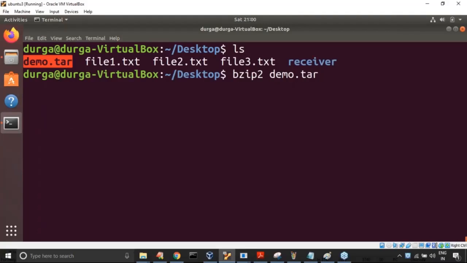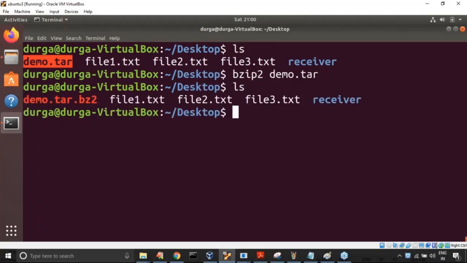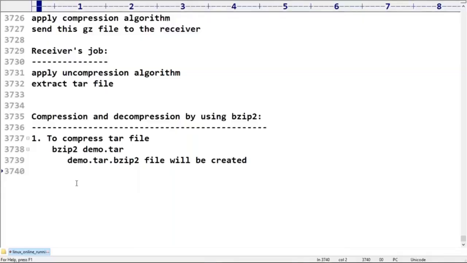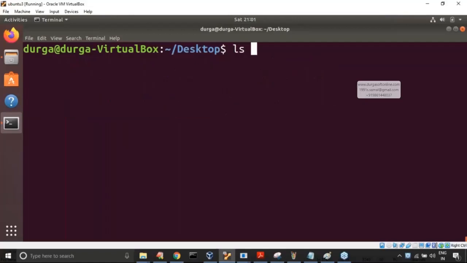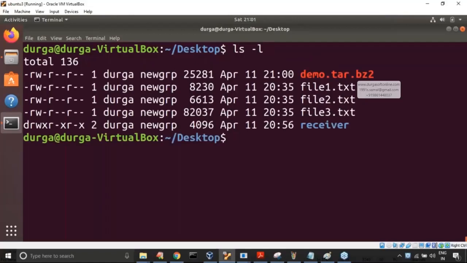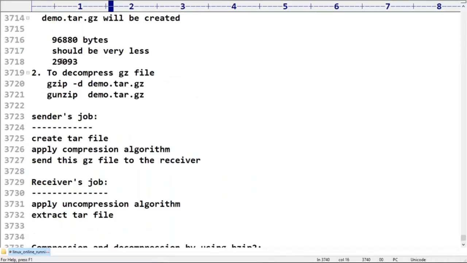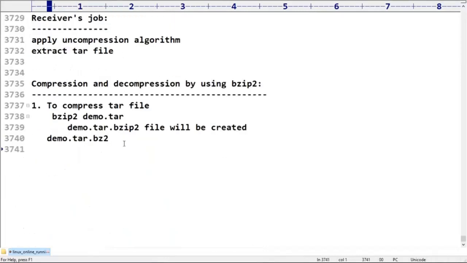Now I have to use the second compression algorithm, bzip2 demo.tar. Now observe that. Now have a look once. Yes, this file got created. Sir, how much compression happened? Let me cross check with ls -l. It is 25,281 bytes. But earlier, how many bytes? Earlier it was 29,000, but this one is 25,000 only. More compression happened because of bzip2.